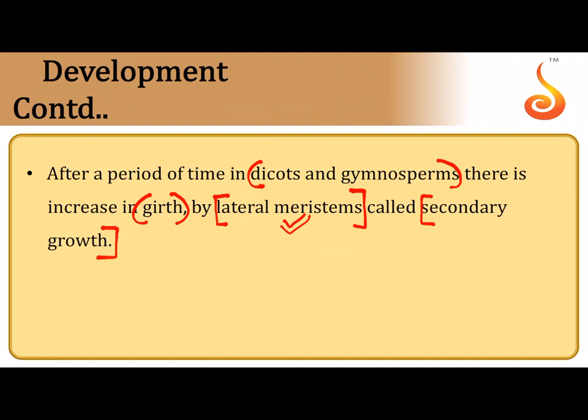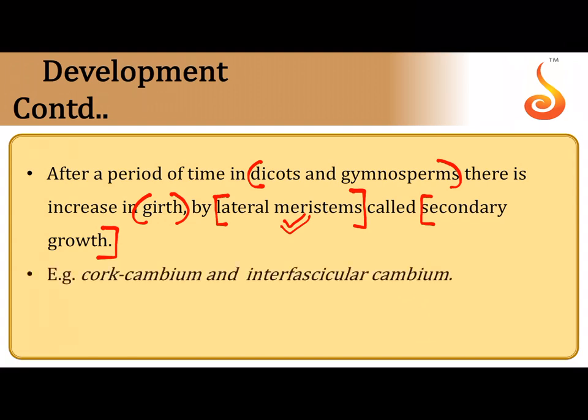So it is not always just vertical growth, sometimes there is horizontal growth also, as in the stem starts becoming thicker and thicker because of this process referred to as secondary growth. The most important meristems involved are the lateral meristems, which you have learned about in morphology of flowering plants.